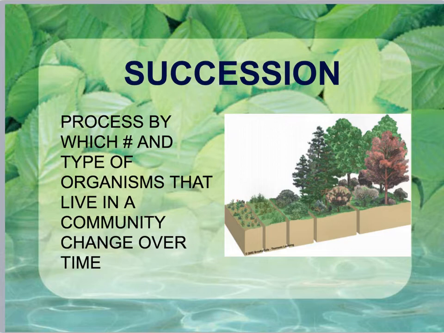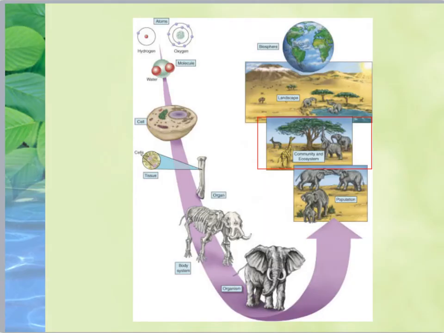So for instance, if I have a field with some weeds on it, those weeds might turn into shrubs, they'll turn into small trees, and they'll turn into larger trees. That would be an example of succession. In terms of the ecological organization and the different levels, succession is going to occur on the ecosystem level.